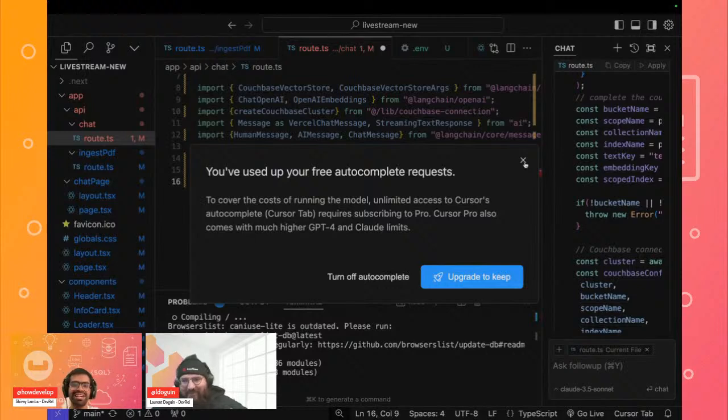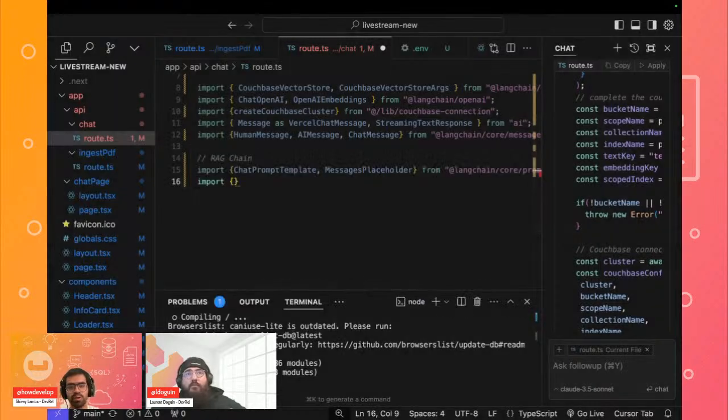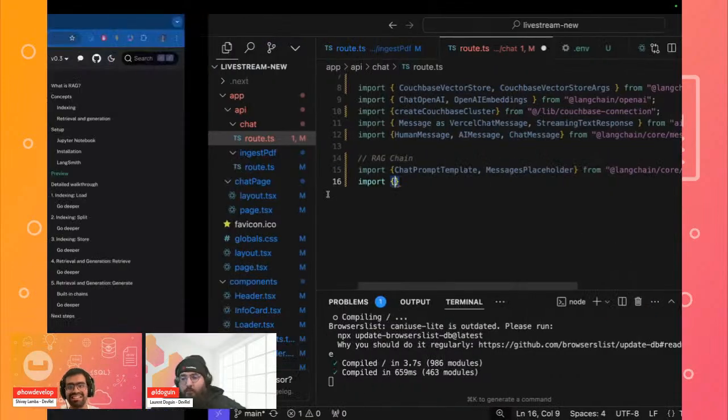This is happening live, but we have actually completed our unlimited access to autocomplete, for which you'll have to get the pro version. This is something to keep in mind whenever you use Cursor. It does come with a free trial. So for now we can turn off the autocomplete, because it was probably a hindrance at times. But in case you run out of this, you can either purchase a pro subscription of Cursor, or you can perhaps just go ahead and create a new account. That's something that I do as a kind of hack.